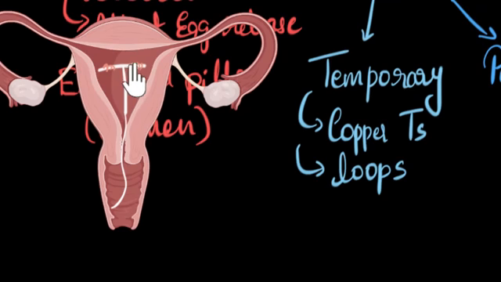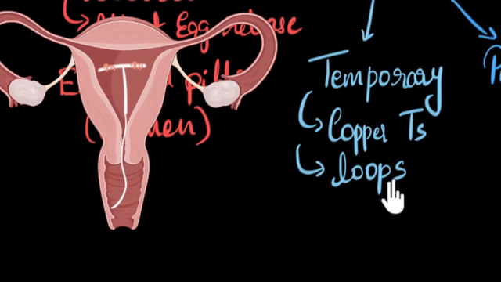The copper attracts the immune system, and the immune system can kill the sperm cells. That's one way to make sure the sperms don't reach and fertilize the egg. Some other copper Ts might cause hormonal changes, basically change the level of hormones, and that could do something like block off the cervix, ensure that there's a lot of mucus over here, and as a result, the sperms will again not be able to enter.